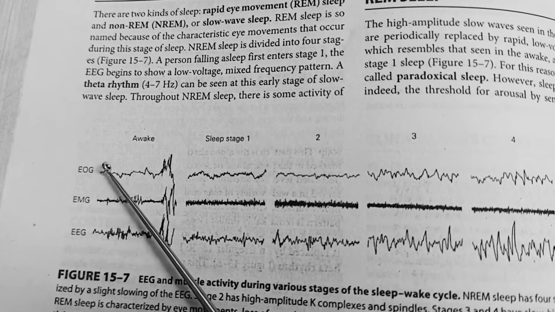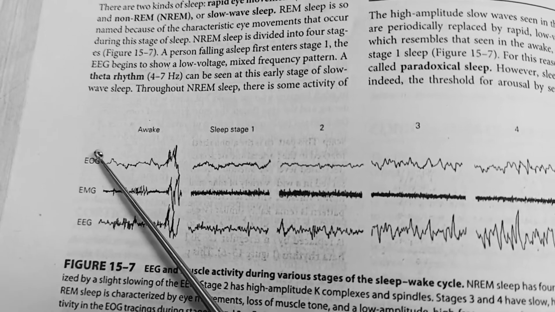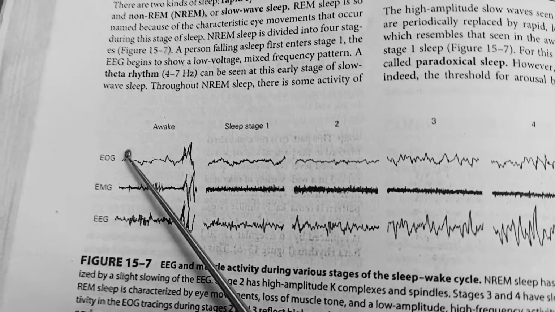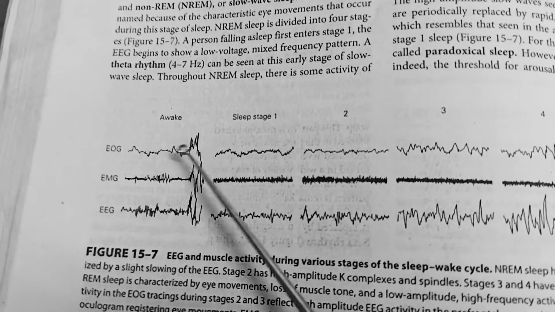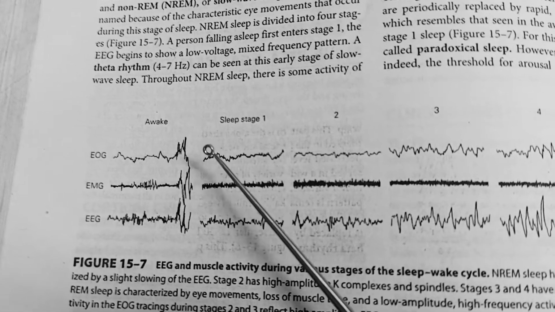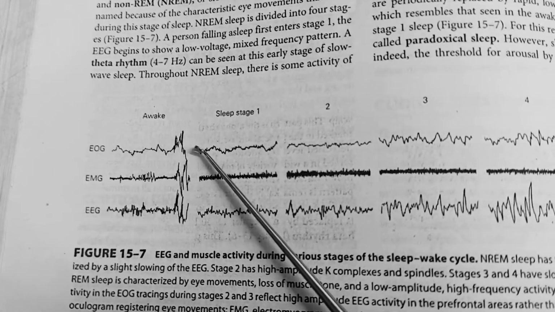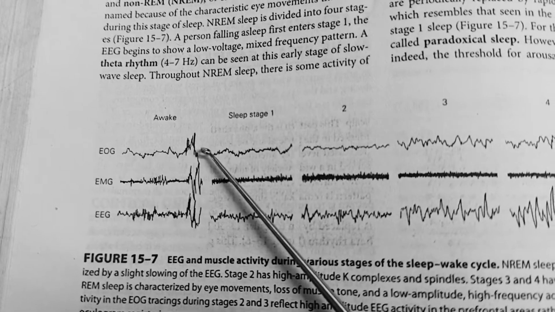So from going into the bed to the onset of sleep, this time is known as sleep latency or onset of sleep time. The time needed to enter into sleep from going to the bed is known as the sleep latency period.